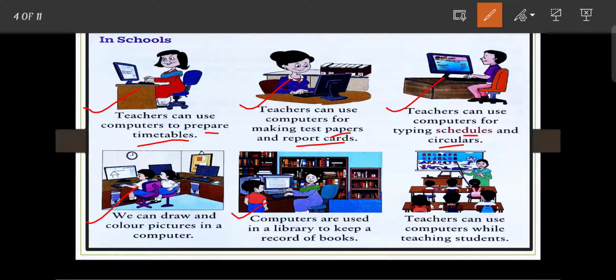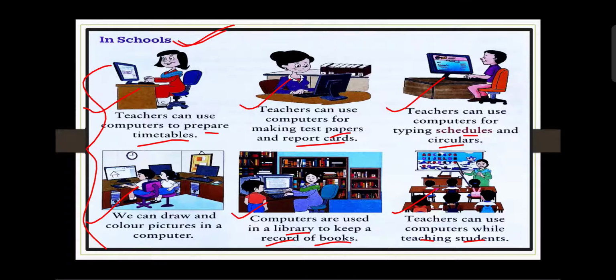Computers are used in a library to keep a record of all books. Next, the teacher can use the computer while teaching the students. So these are all the uses of a computer in school.